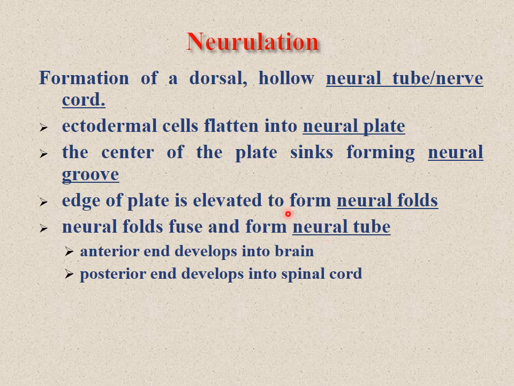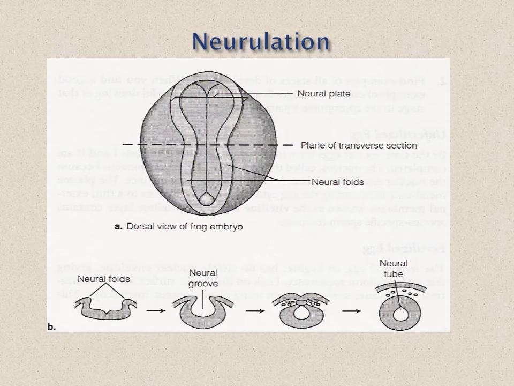The anterior end of the neural tube will develop into the brain, whereas the posterior end will develop into the spinal cord. Here the neural plate will be there. First of all, neural folds will deepen and form the neural groove. Later on, you can see they will form the neural tube.